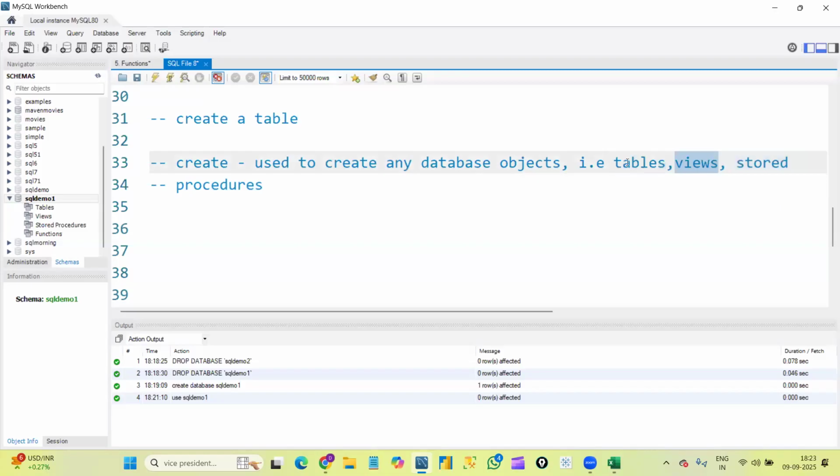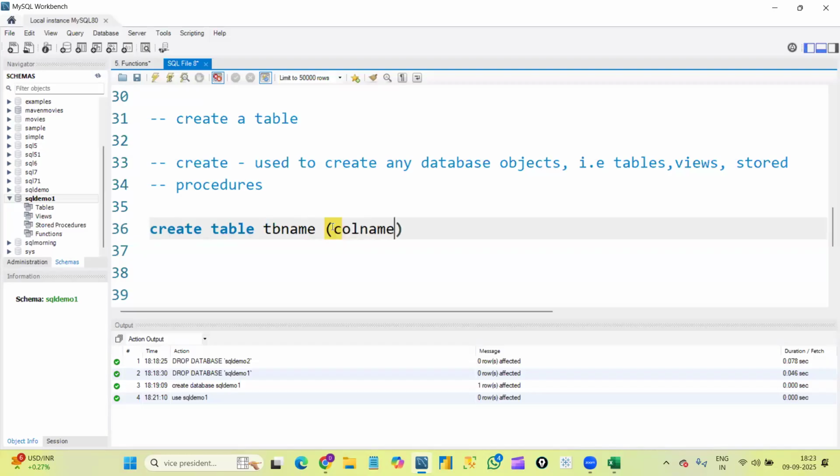For now, let's see the syntax of creating tables. Whenever we are learning other concepts, we will see how we are going to create those. So now let's create our first table by using the CREATE command. We have a syntax for that also, and the syntax is CREATE TABLE table name. After writing the table name, we need to use brackets like this. Technically we call them parentheses. Within the brackets we can give the column names.